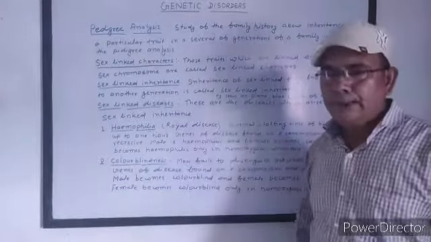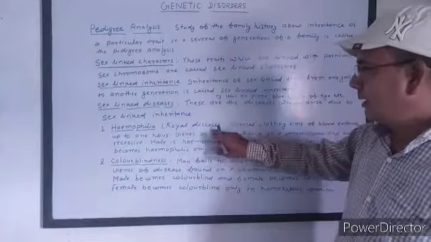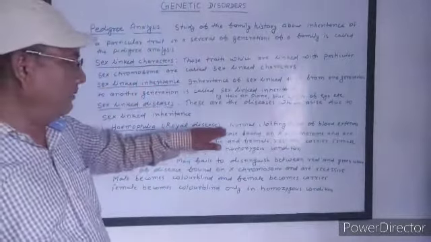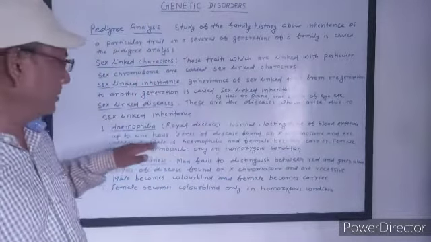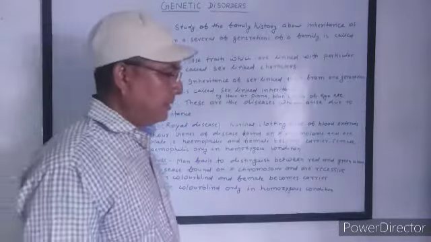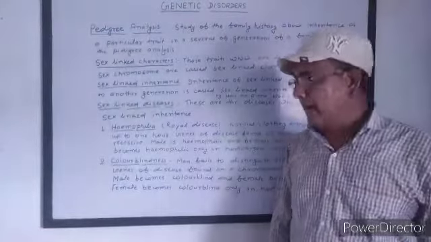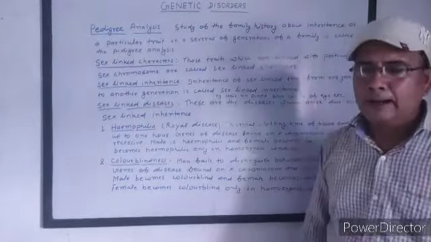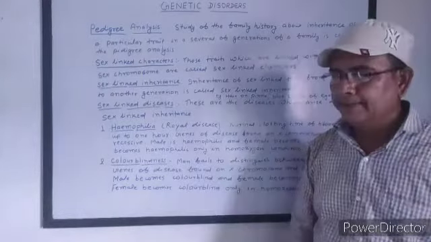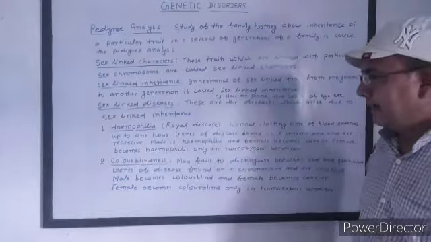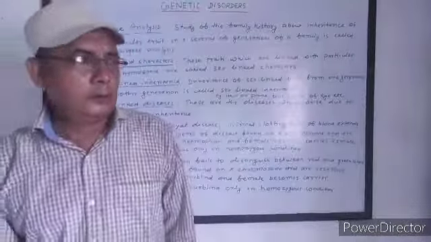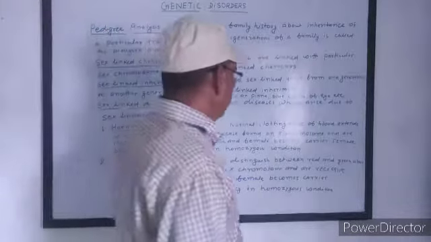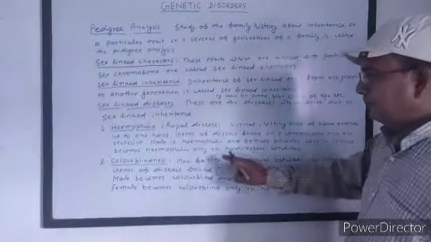First is hemophilia. Hemophilia is also called the royal disease because this disease was first found in the family of Queen Victoria. In this disease, the clotting time of blood extends up to 1 hour, while you know that the normal clotting time of blood is up to 3 minutes. In this disease, a man can die even from a minor injury due to loss of blood. So it is a fatal disease.